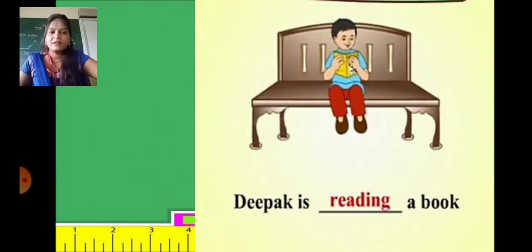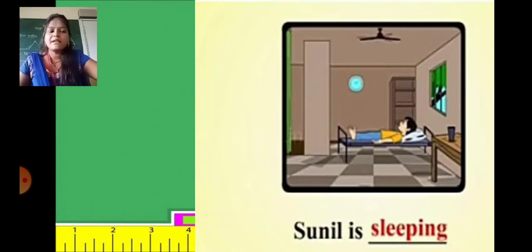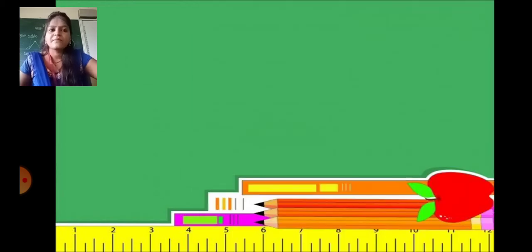Deepak is reading a book. What is Deepak doing? Deepak is reading a book. So reading is a doing word. Now, Sunil is sleeping. What is Sunil doing? He is sleeping. So sleeping is a doing word.